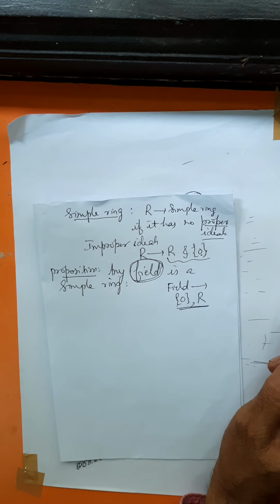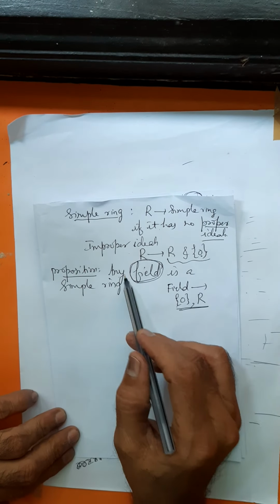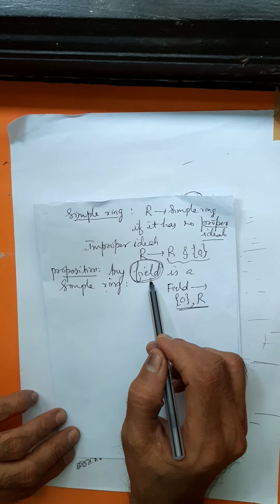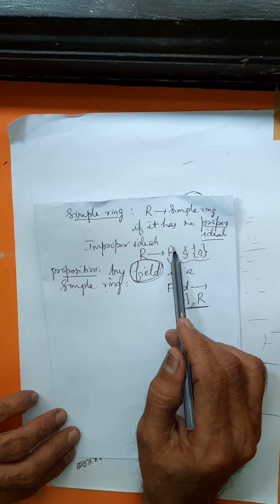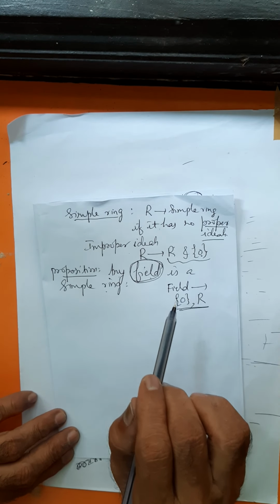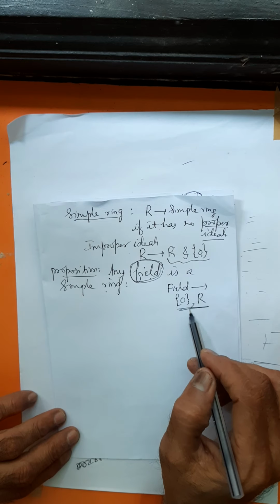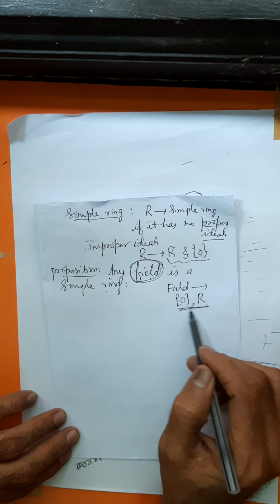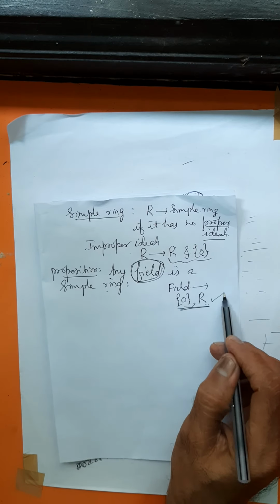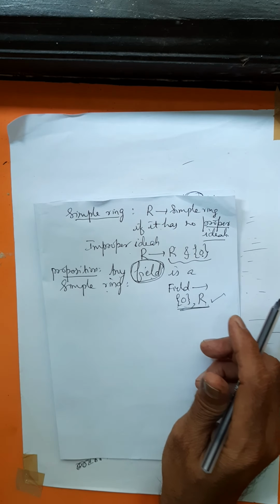Is it clear? To prove that every field is a simple ring, you have to prove that a field has no proper ideals, or equivalently that a field has only improper ideals. Which are the improper ideals? 0 and R. So we will proceed in this direction.